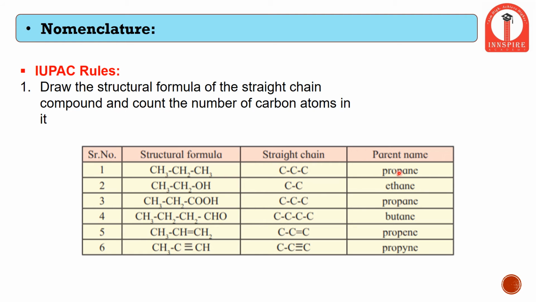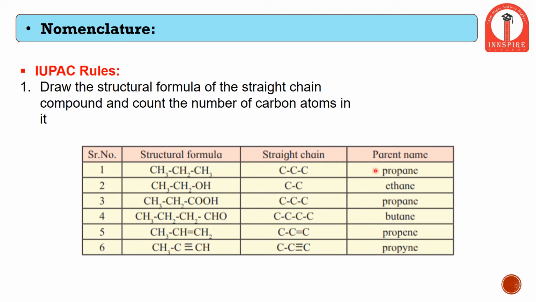As in this one, we can see it is PROP, which means 3 carbon atoms, but it is ending with ANE. As I discussed earlier, ANE stands for alkanes. Therefore, propane is an alkane, that is a single bond, and it has 3 carbon atoms with single bonds.